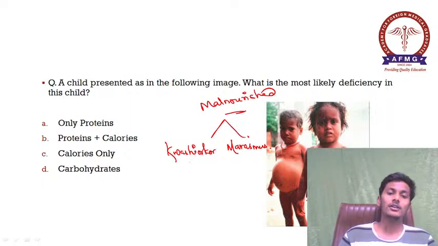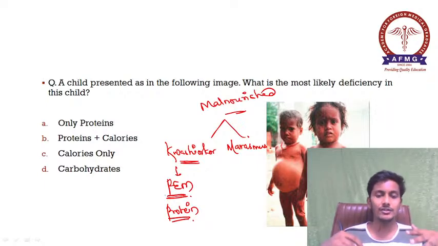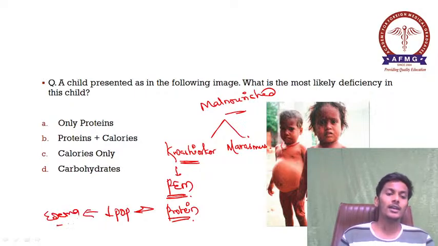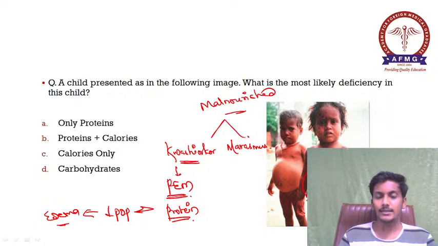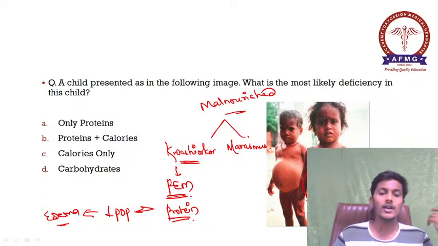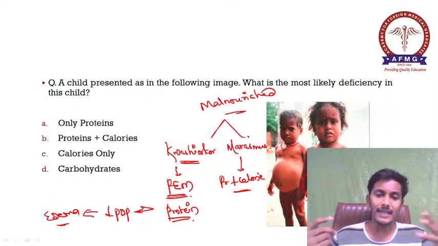So please remember, in cases of kwashiorkor, there is only protein deficiency, and protein deficiency जिसकी वजह से क्या होता है? There is decreased plasma oncotic pressure leading to this edema. Okay, so please remember, ये जो दिख रहा है ना पूरा ascites वगैरह, all this edema which can be seen, it is due to this protein deficiency in cases of kwashiorkor. Whereas in marasmus there is protein plus calorie deficiency.